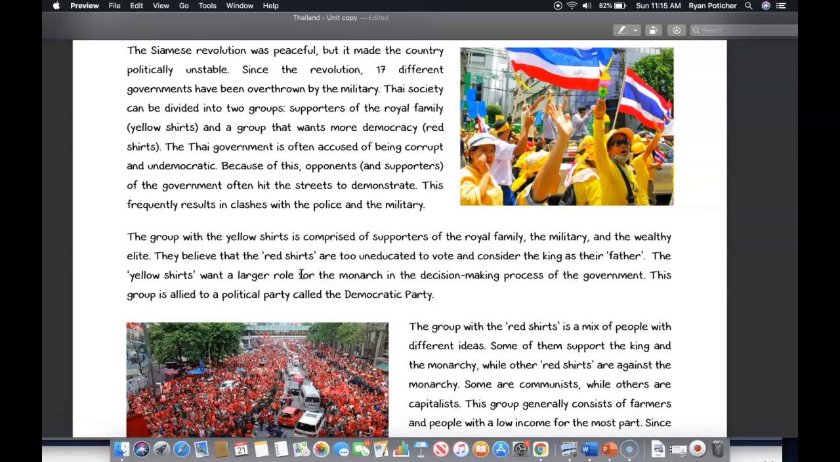Thai society can be divided into two groups: supporters of the royal family, the yellow shirts, and a group that wants more democracy, the red shirts. The Thai government is often accused of being corrupt and undemocratic. Because of this, opponents and supporters of the government often hit the streets to demonstrate. This frequently results in clashes with the police and the military.